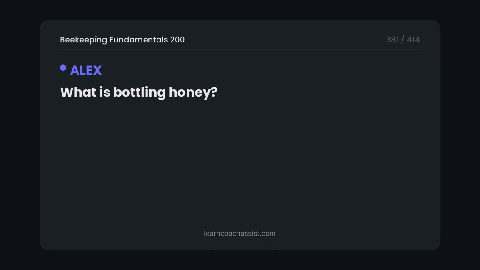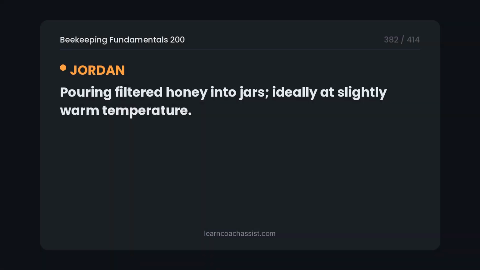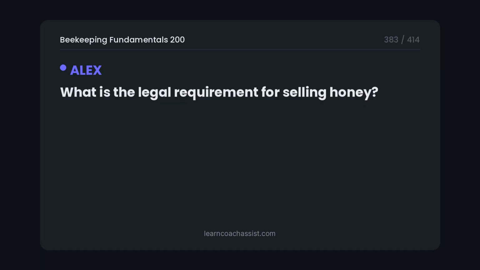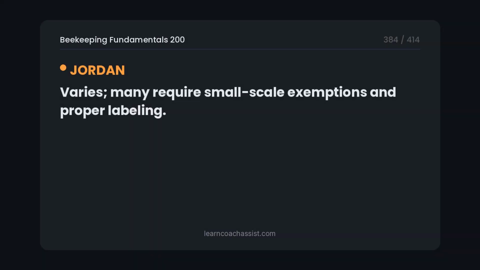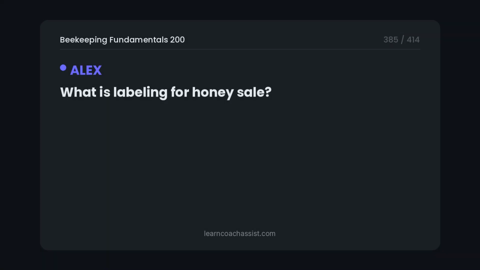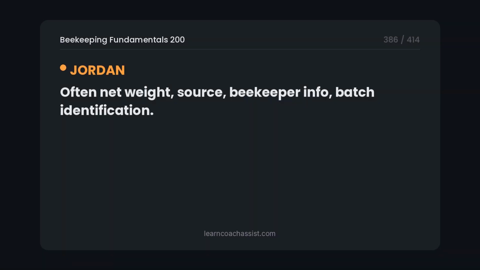What is bottling honey? Pouring filtered honey into jars, ideally at slightly warm temperature. What is the legal requirement for selling honey? Varies. Many require small-scale exemptions and proper labeling. What is labeling for honey sale? Often net weight, source, beekeeper info, batch identification.